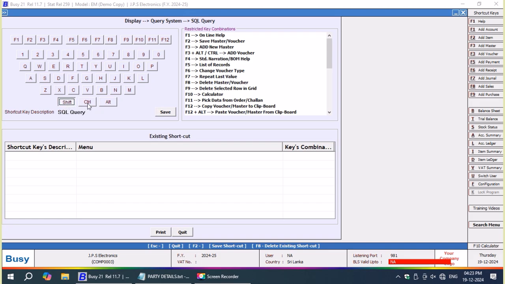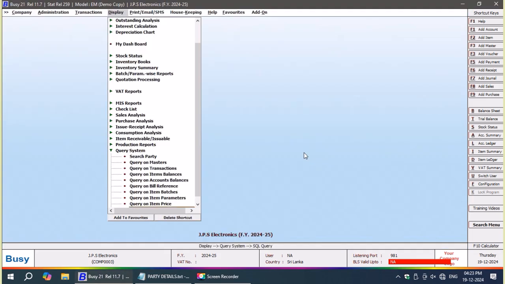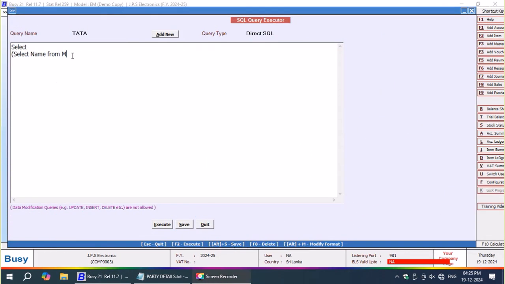Now let us start writing. Let us create a shortcut, Control Shift F2. That is always my favorite shortcut. Now let us start writing a query by the name Tata. Select name from master1 where code is equal to tran2.master code1, parenthesis closed. Now tran2.value3 from tran2, where tran2.rect type is equal to 26